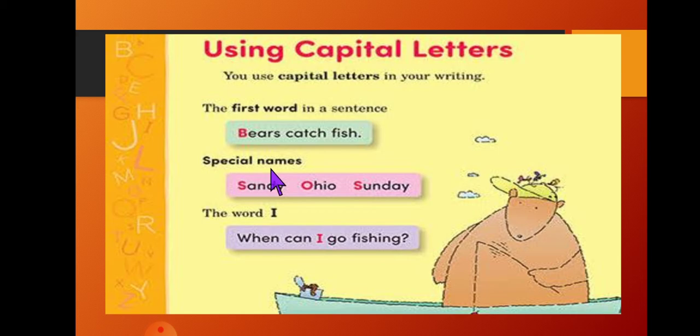Next, special names. When we write any special names, like Sunday, Monday, day and month names, July, September, always the first letter is capital. The word I: When can I go fishing? Whether I is at the first place, the end, or the middle of the sentence, I is always capital.